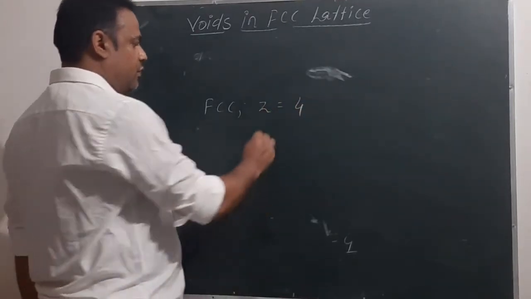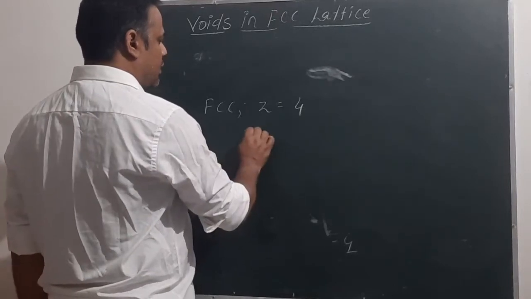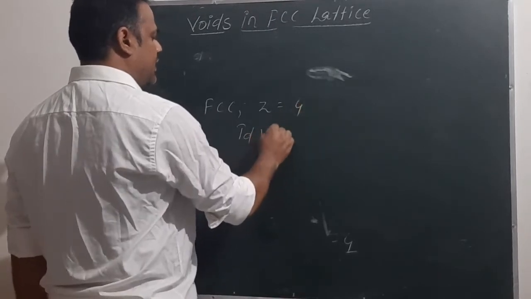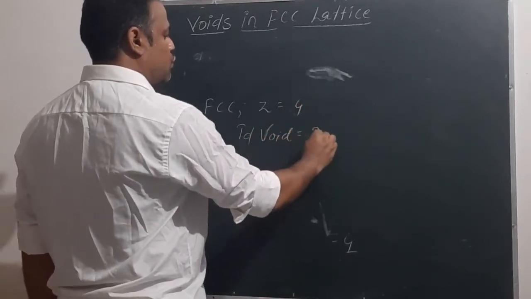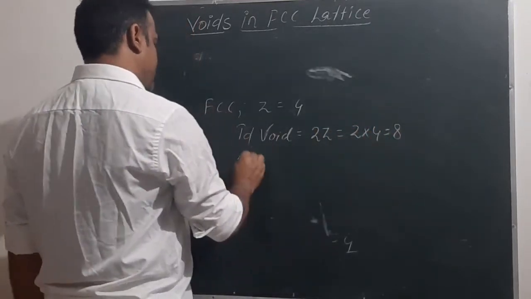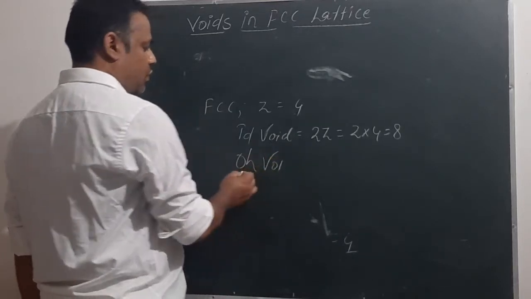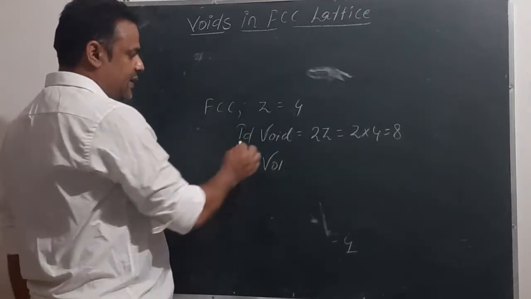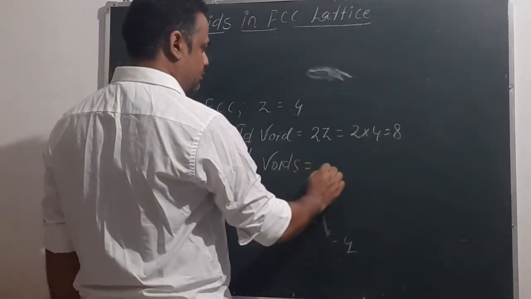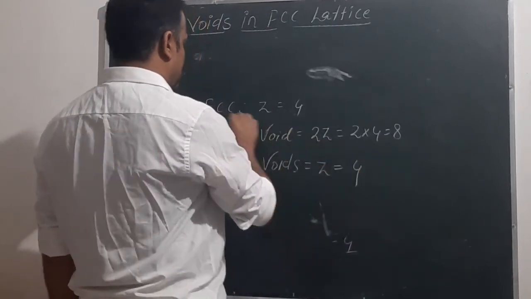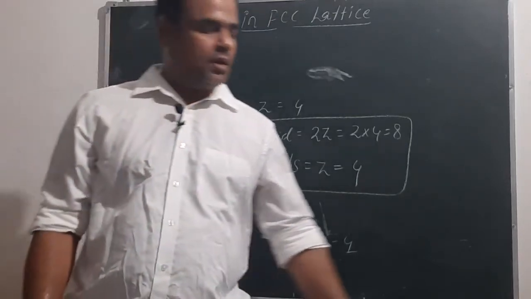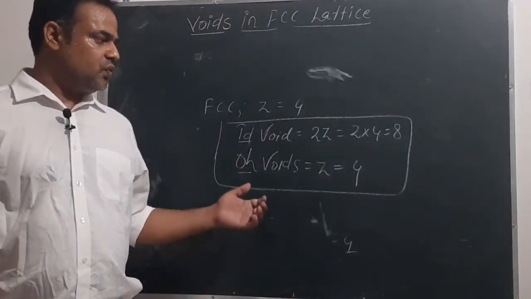And if Z equals 4, then the number of tetrahedral voids will be 2 into Z, that is 2 into 4 equals 8. And the number of octahedral voids (OH is short notation for octahedral, TD is short notation for tetrahedral) will be equal to Z only, that is 4. You have to remember this conclusion of this overall discussion. So this was all about the voids or empty